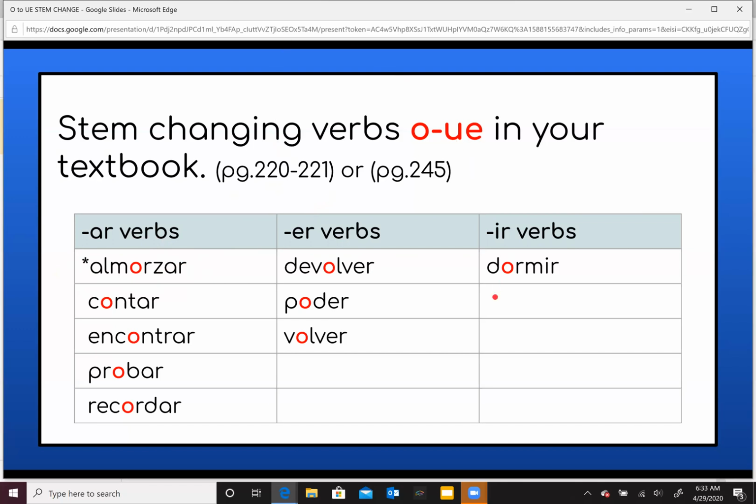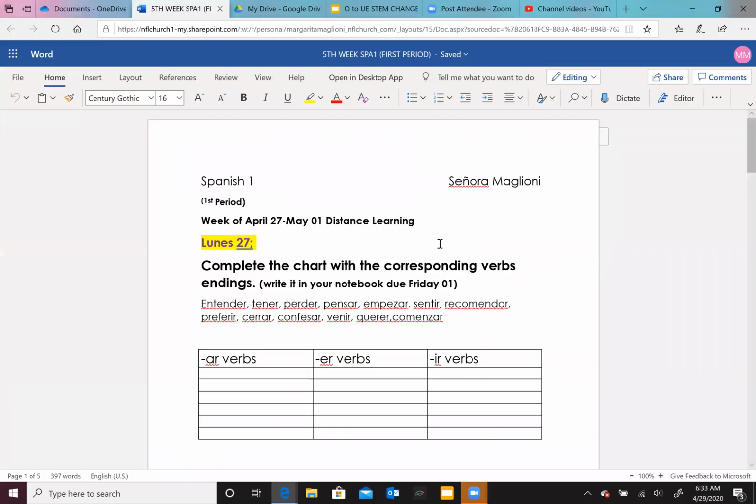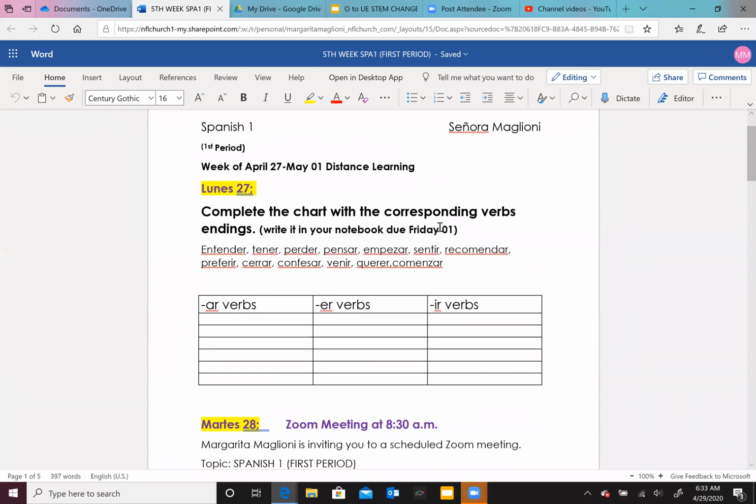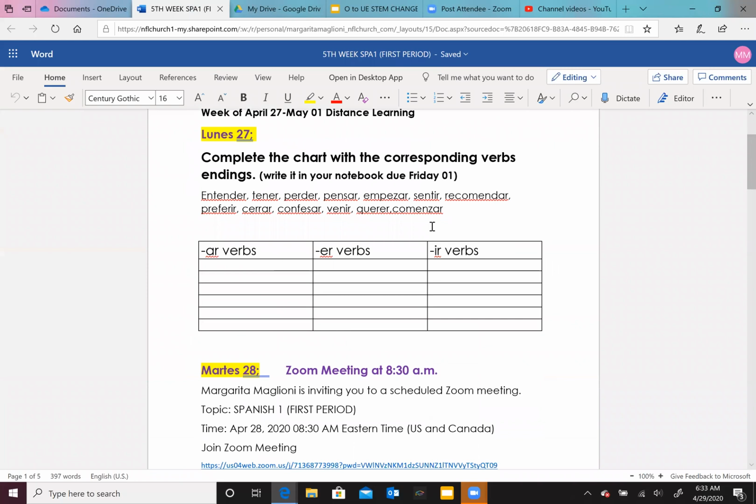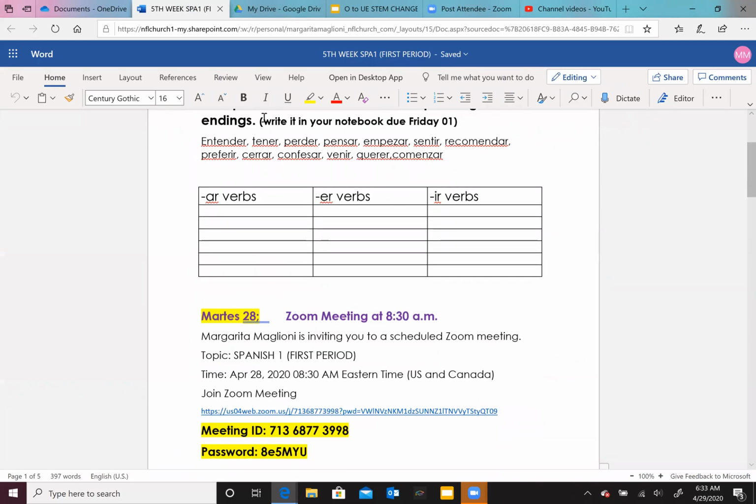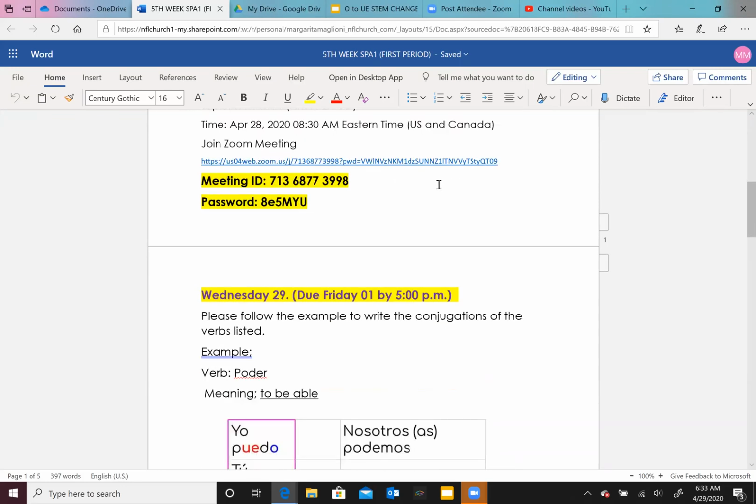Okay, I hope this helped you. Now I want to explain your assignments. First, I want you to classify these verbs right here. What you have to do is put them where they belong. The verb entender is an ER verb, so it goes in the ER verbs. The verb pensar is an AR verb and goes to the AR verbs. The verb sentir is an IR verb and goes to the IR verbs. That's what you have to do. You don't have to write the conjugations of all these verbs. You need to put them where they belong. You need to classify them.